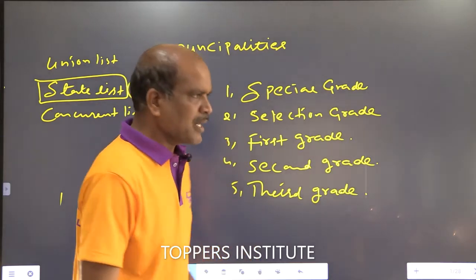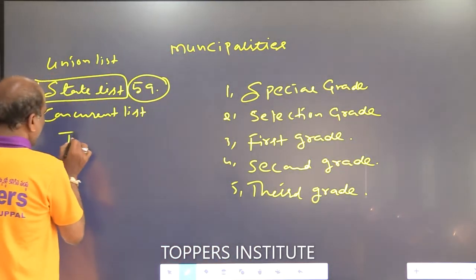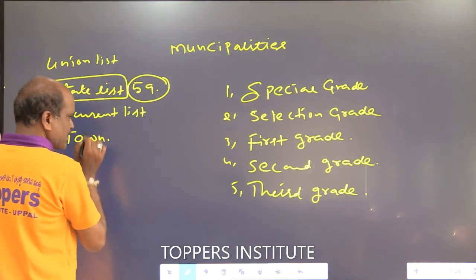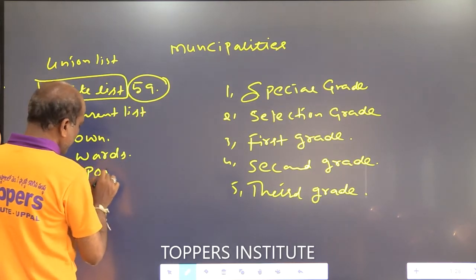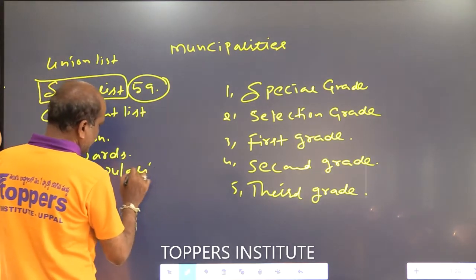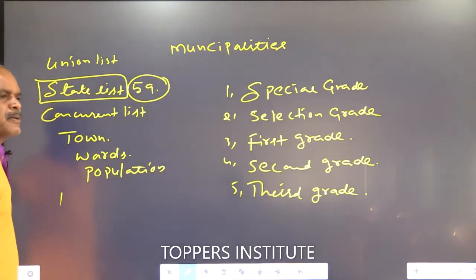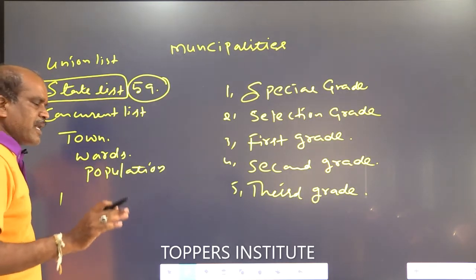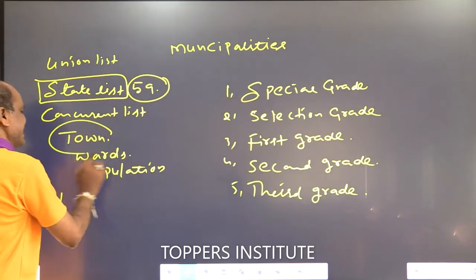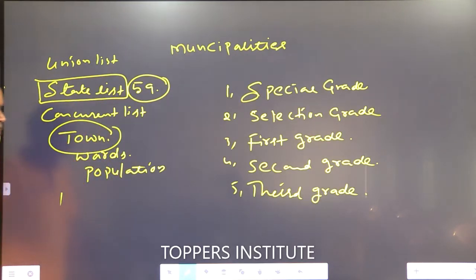Okay, next one. A town is classified into some wards on the basis of population. Village is classified into some wards on the basis of population. Same like that, a town is also classified into wards on the basis of population. Okay, 25 to 50 wards are compulsory in each municipality.